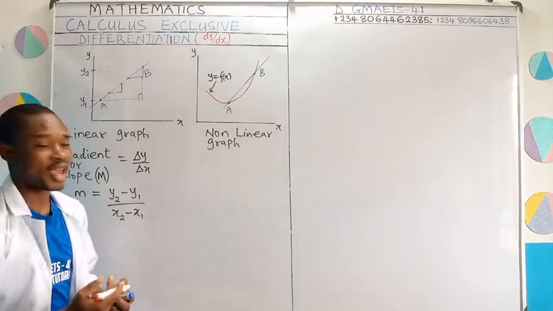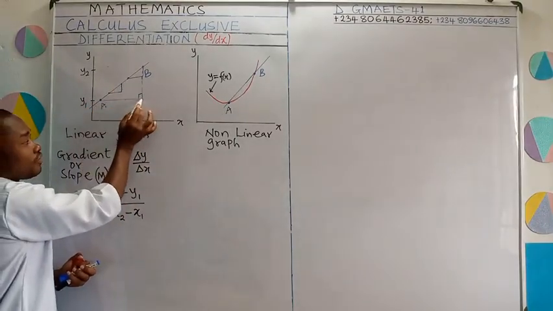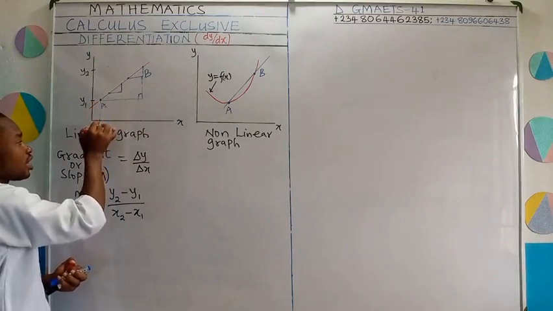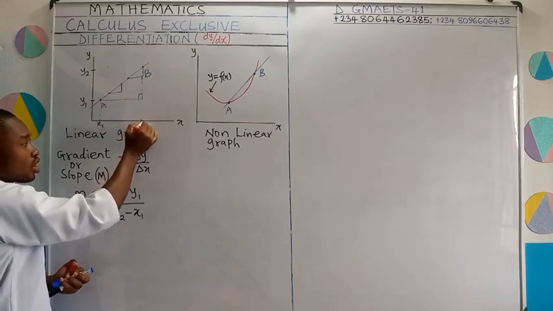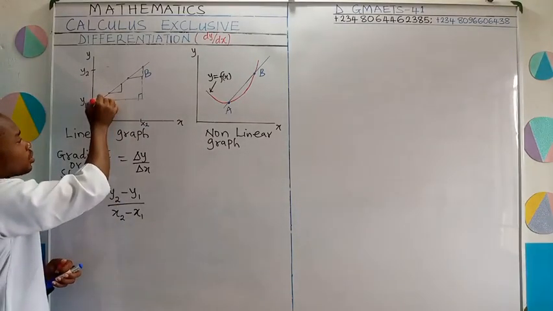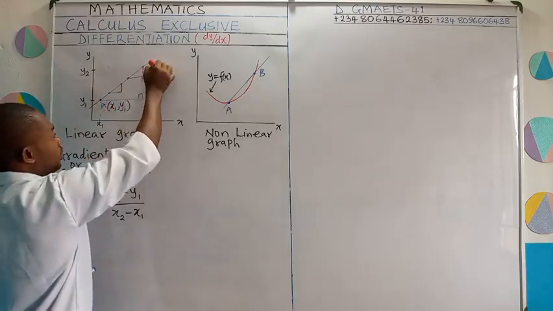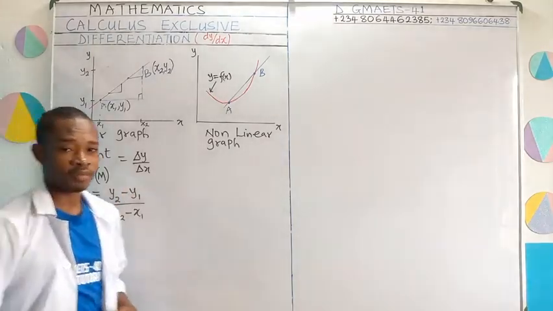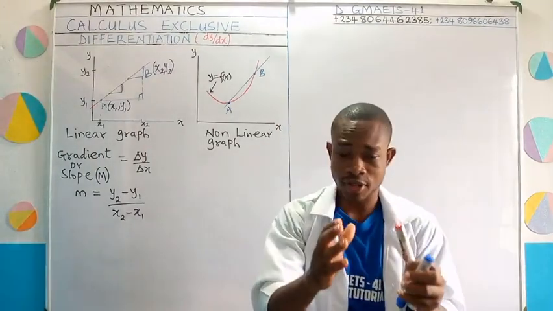The same thing to get your X1, X2. X is the horizontal axis, this is the initial, and this is the final from the right angle triangle. So you take it down to the X axis here, you get your X1, and then the same thing here, the final point, take it down to the X axis, here you get your X2. Is that clear? So actually, at this beginning point, we could just say this is X1, Y1 at point A, and then point B gives us our X2, Y2. So their values, simply put them into this formula, this equation, and then you get your gradient. Now, it's important for me to tell you something here.